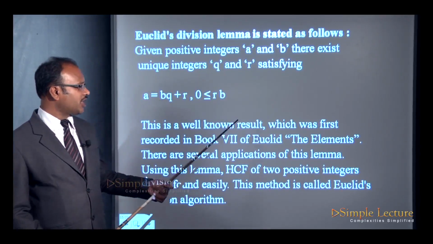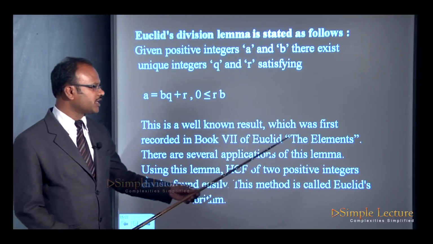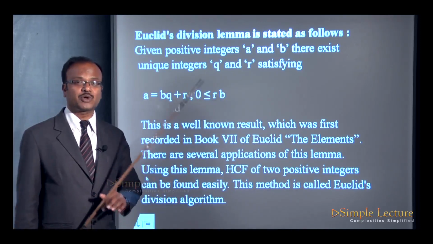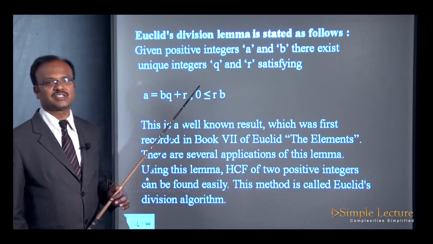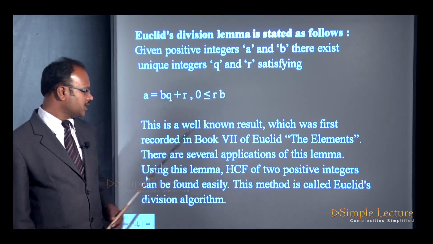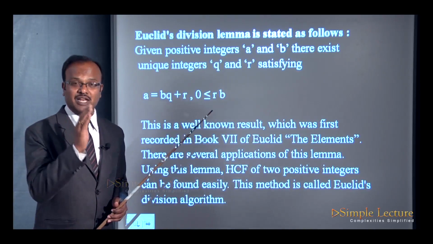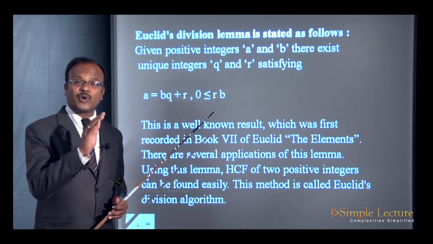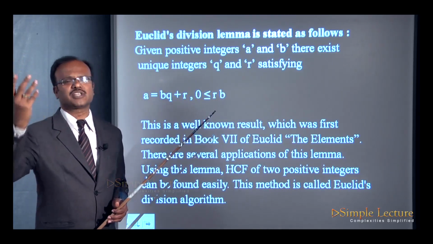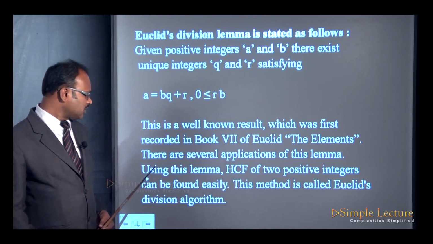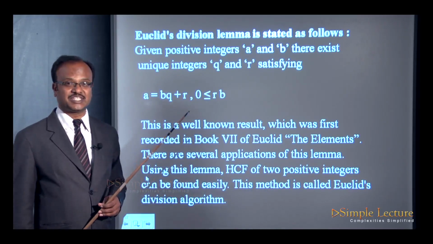This is a well-known result which was first recorded in Book 7 of Euclid's Elements, the 7th book written by the great mathematician Euclid. There are several applications of this lemma. That's what we were discussing, that a lemma is a proven statement which can be used to prove another statement. So its applications are many. Using this lemma, the HCF of two positive integers can be found easily.